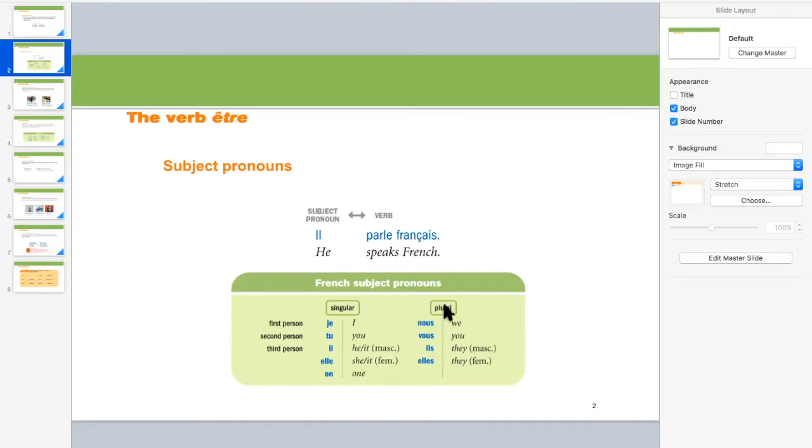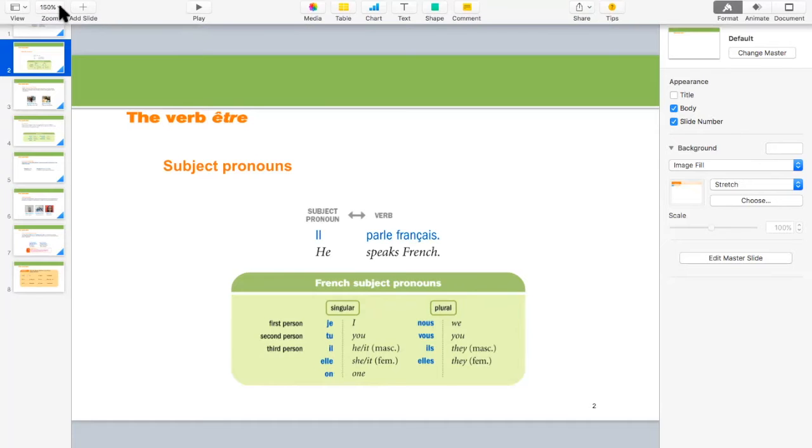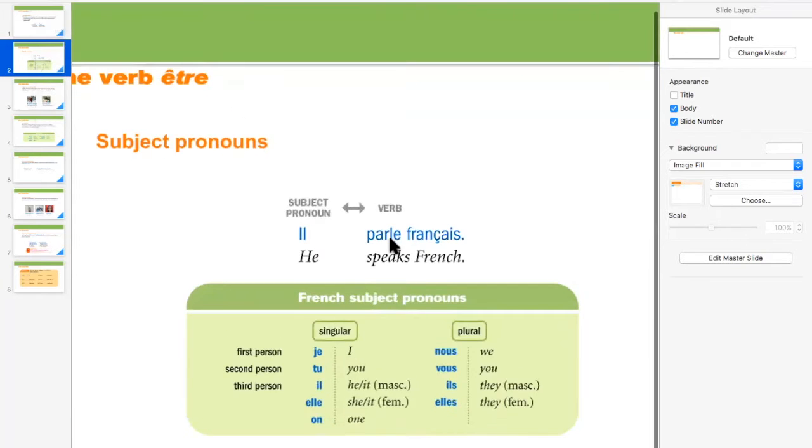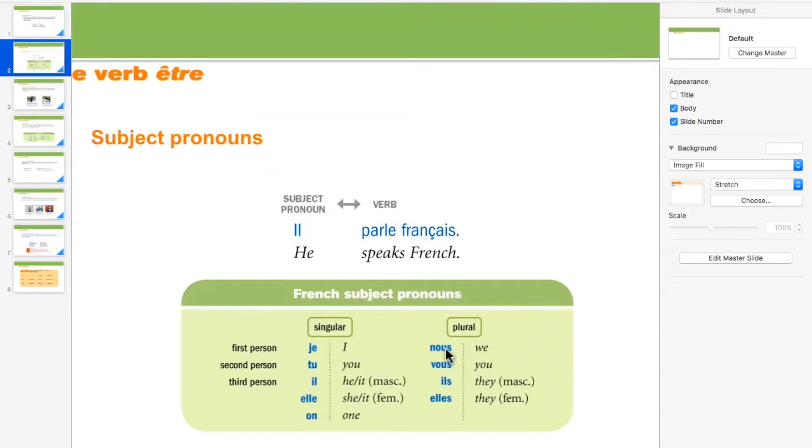Let's come to the plural version of subject pronouns, which you see on the right side. Let me increase the size here, maybe this is not that clear. So nous is we, vous is you. That's basically the difference between these two yous: this is for a single person and this is used for many people. If I want to address many people together, I will use vous. Also, formally, I can address one person as vous.